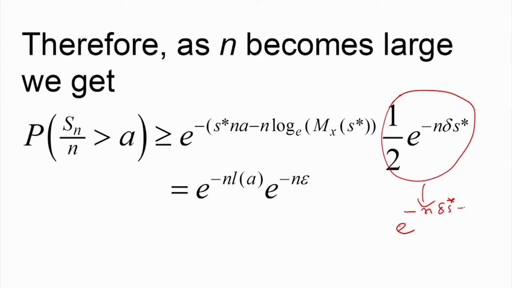So if I take n common, I will get delta s star, this divided by n. Now, this quantity can be made as small as possible. This quantity will be our epsilon. Therefore, we can write that this probability is greater than or equal to e to the power minus n of LA minus n of epsilon.